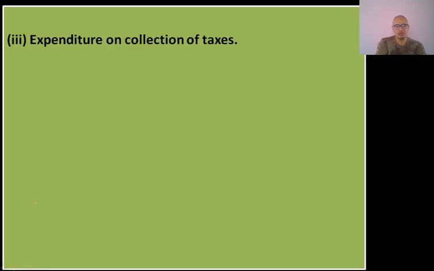Here it is expenditure on collection of taxes. This is a very famous question which keeps on coming in board exams. Here, obviously, expenditure is written, so we don't have to think about whether it is a part of revenue, receipts or expenditure. Since expenditure is already written here, it is obviously an expenditure. Now we need to find out whether this is revenue expenditure or capital expenditure. Now think of it, expenditure on collection of taxes.